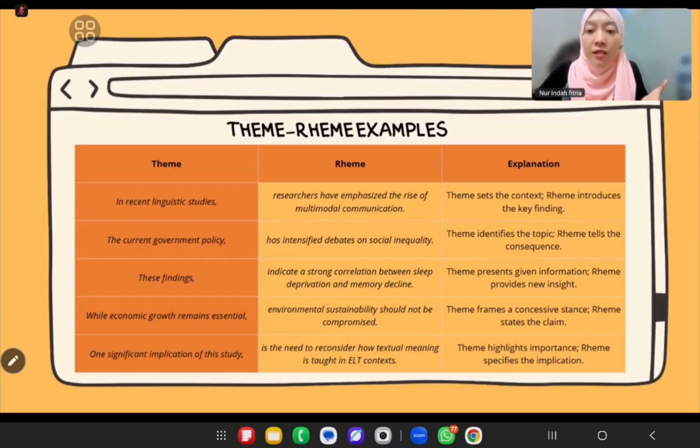"The current government policy" is of course the theme, and the rheme explains the consequence: "has intensified debates on social inequality." So here the theme identifies the topic, and the rheme tells the impact. Okay.